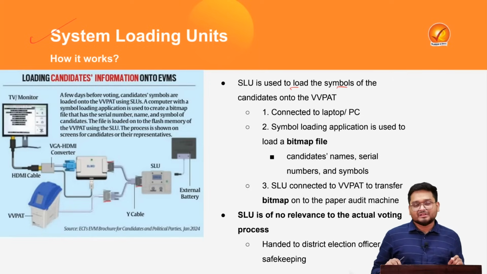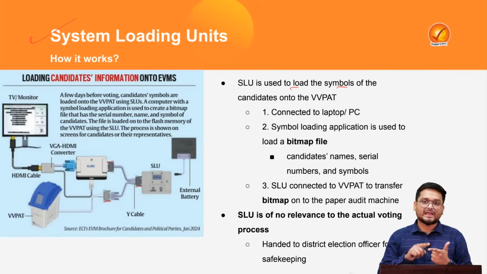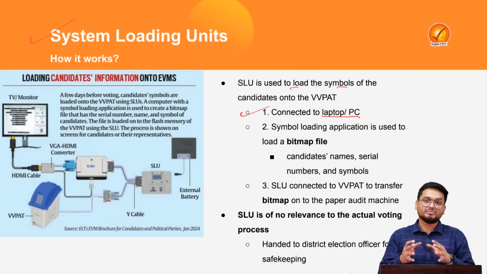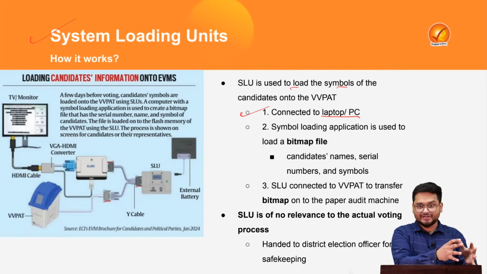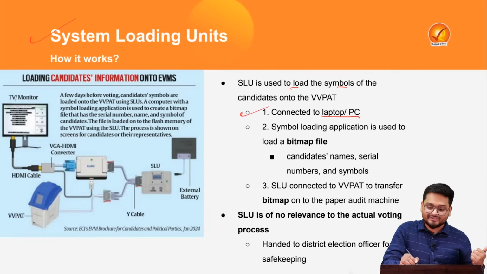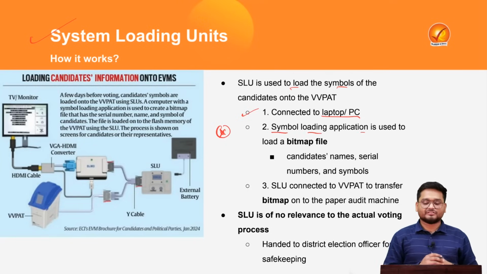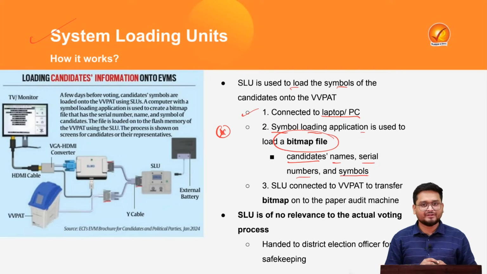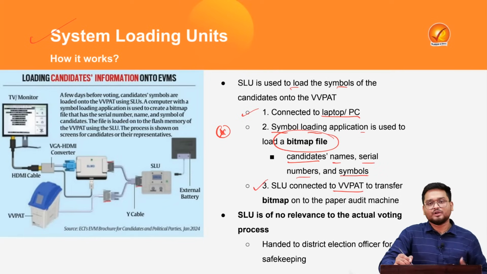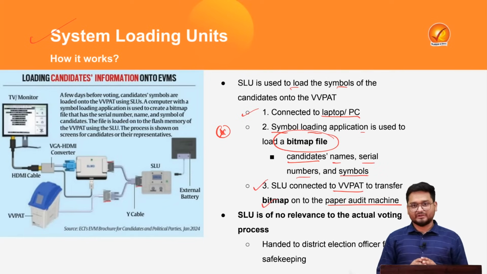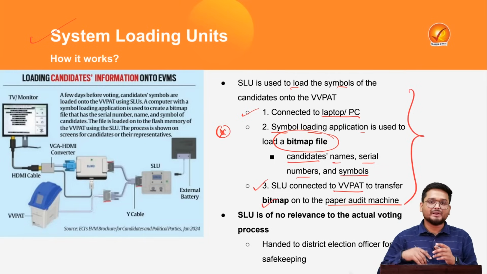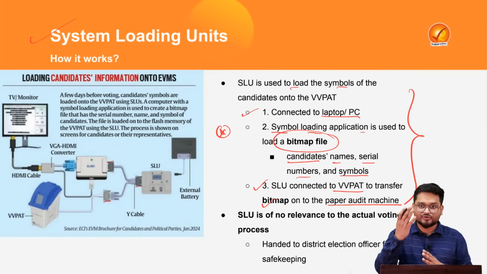What is done here? Firstly, these SLUs are loaded with the candidates' names and information by connecting to a PC or laptop. Then these names and other details are loaded into the VVPAT machine via a symbol loading application. The symbol loading application loads a bitmap file, which carries the candidate's name, serial number and symbol. Then these SLUs are connected to the VVPAT to transfer this bitmap to the paper audit machine. In this way, the VVPAT machine and the EVM know the name of the candidate and print out the various images and names of the candidates for your reference.